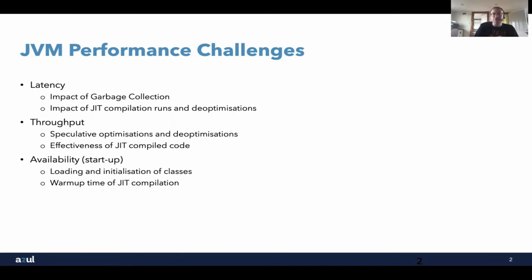All of that's very good, but it does come with a price in certain situations. One of those things is that we often see with the JVM that we can get increased latency for applications, as in how long it takes to respond to a particular transaction request. And that's often as a result of garbage collection.